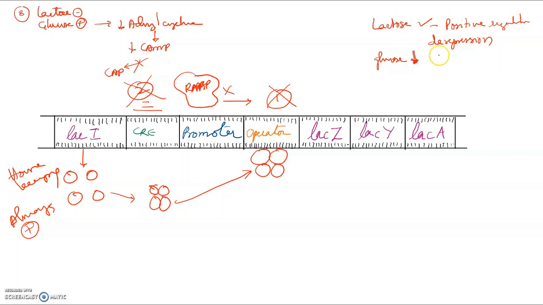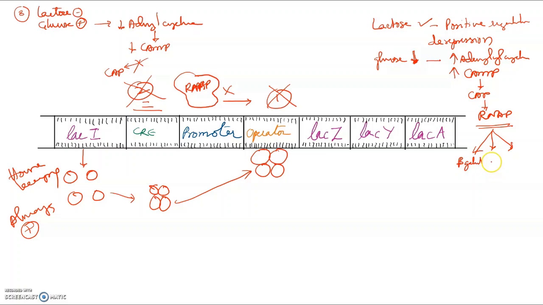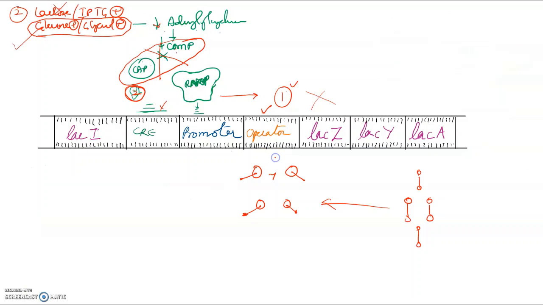How is that helping? It will increase the adenylyl cyclase, which will increase the cyclic AMP, and this cyclic AMP will bind with CAP. This will bring about RNA polymerase action. This RNA polymerase will synthesize the three enzymes required for lactose metabolism. What are they? Beta galactosidase, permease, and thiogalactoside transacylase. Okay, so that was about Lac Operon.